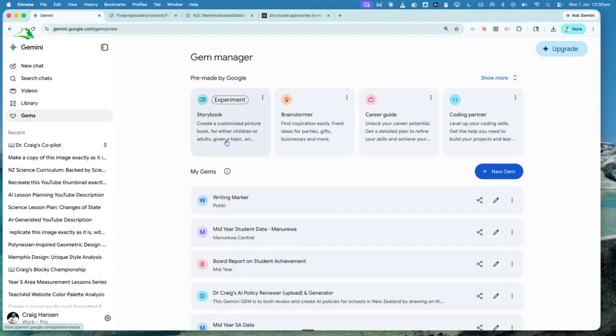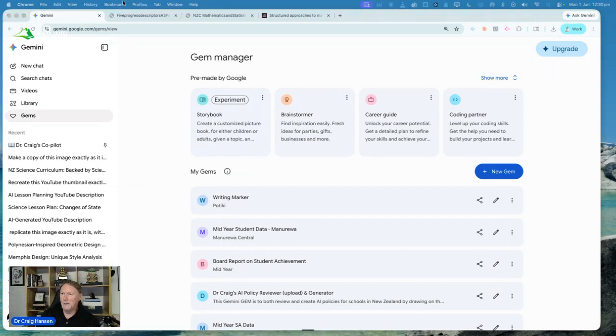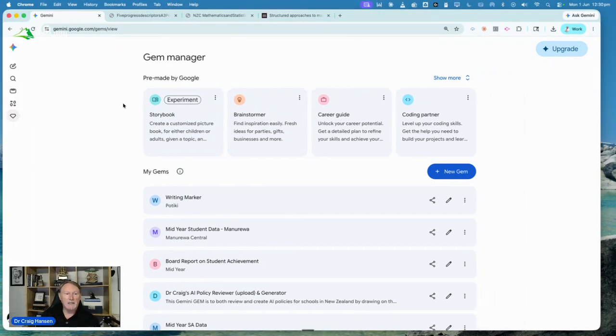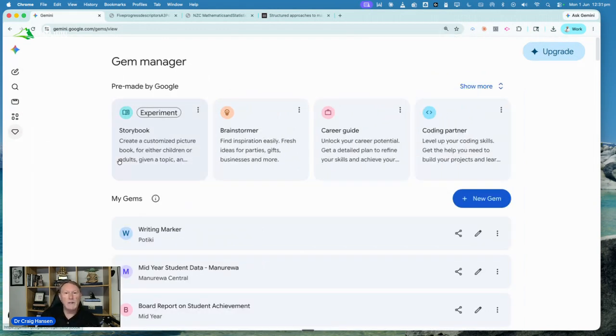Now that's awesome. If you want more real estate on the screen so you can see more of what you're doing, you just need to click the sidebar button and close the sidebar, and you can then zoom in. If you're on a Windows machine, you hold down the control button, hit the plus button on the top right of the keyboard. If you're on a Mac or an Apple machine, then you hold down the command button and then hit the plus or the minus on the top of the keyboard to zoom in or zoom out.